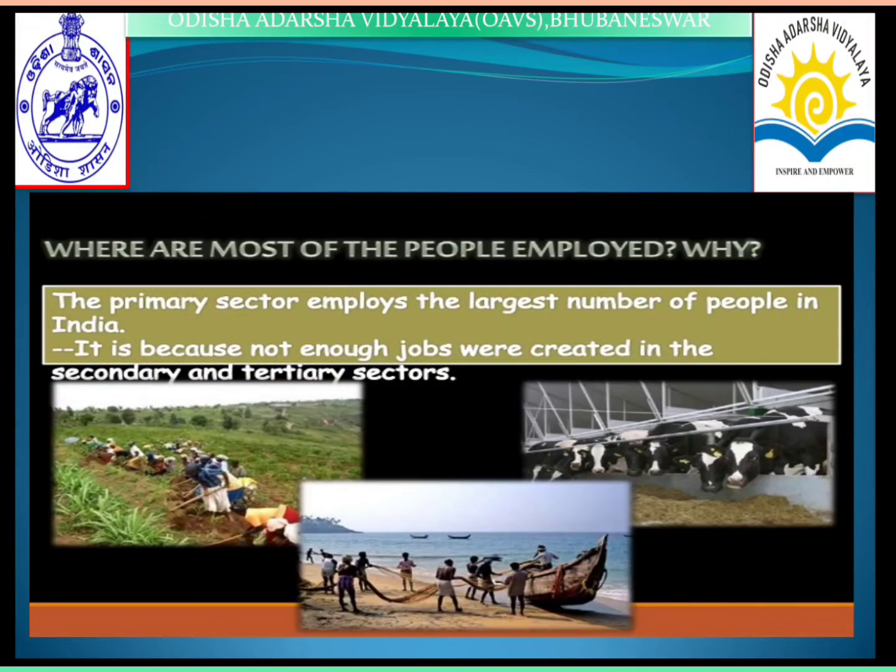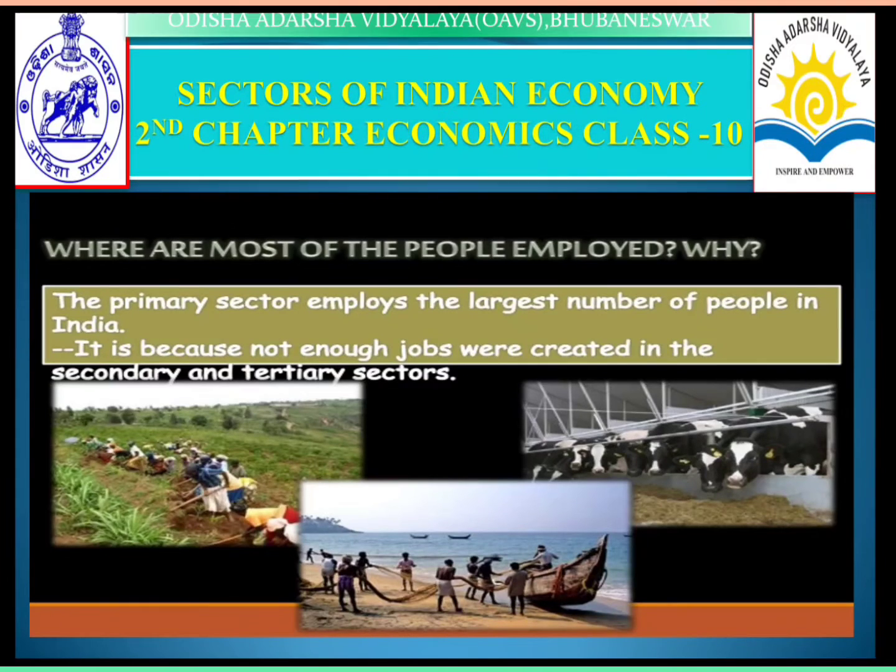Next, where are most of the people employed and why? The primary sector employs the largest number of people in India. We remember, very important from the examination point of view, the primary sector employs the largest number of people in India. It is because not enough jobs were created in the secondary and tertiary sectors.